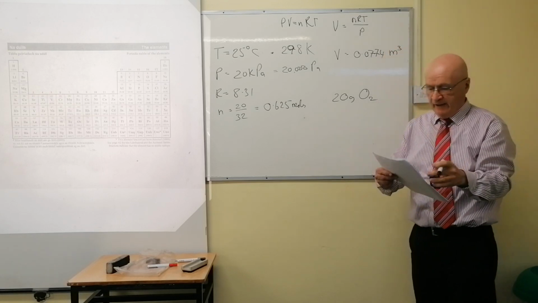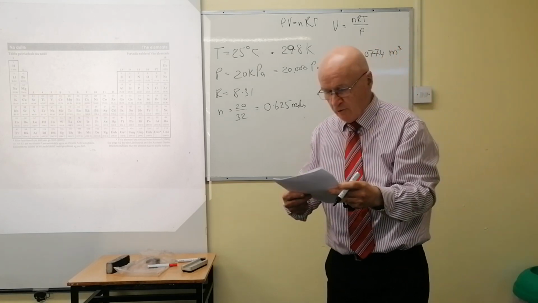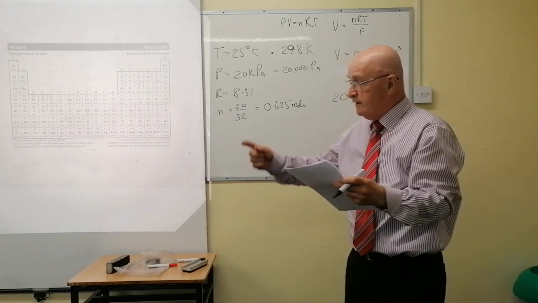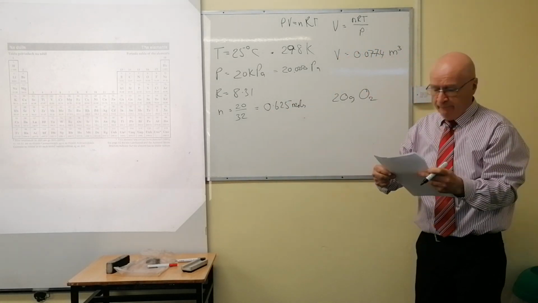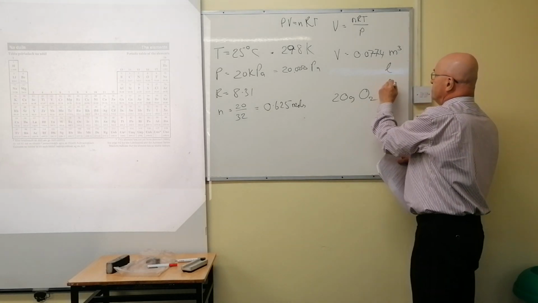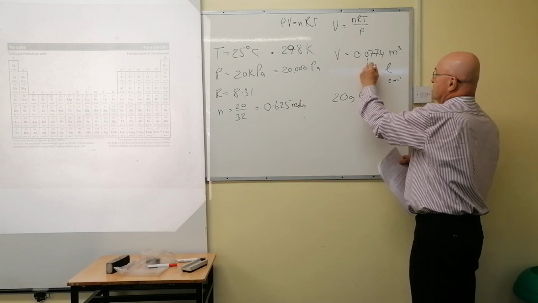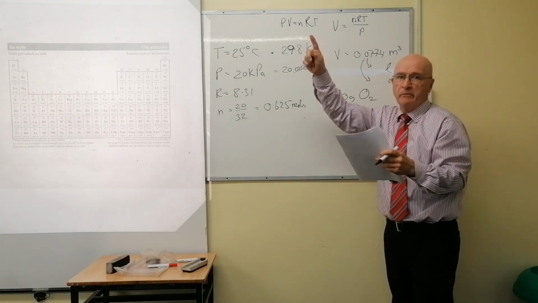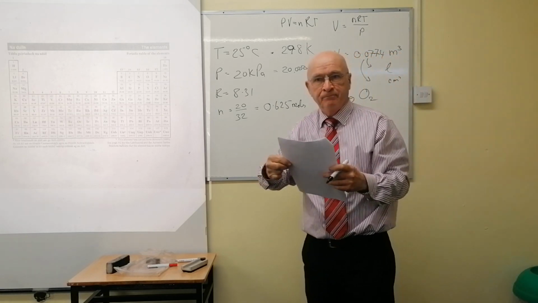Meters cubed. If they had asked you, they didn't ask you here, but they could well have asked you to calculate the volume in litres. You have to convert that, but you'll be dividing by 1,000. Will you be careful now, please? It could be litres or it could be centimetres cubed. You'd have to convert them to those. Be careful. But the unit coming out of that formula has to be metric before you do anything else.